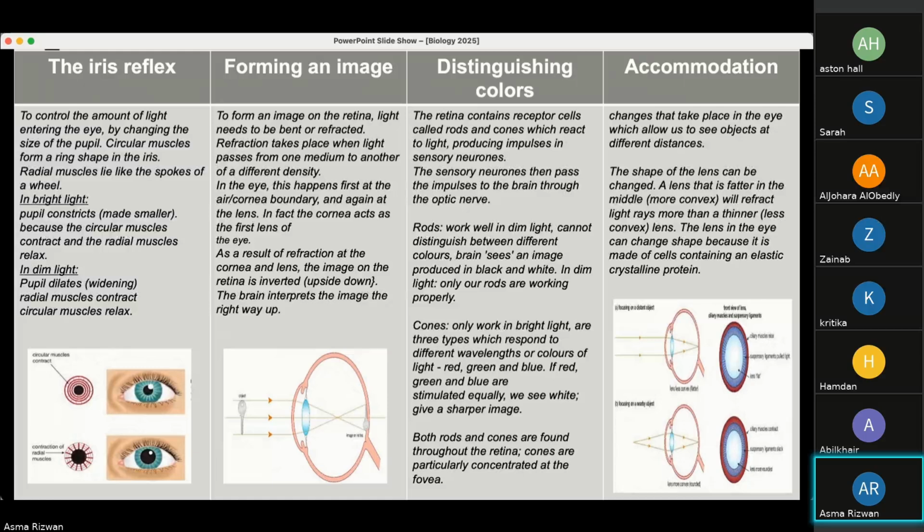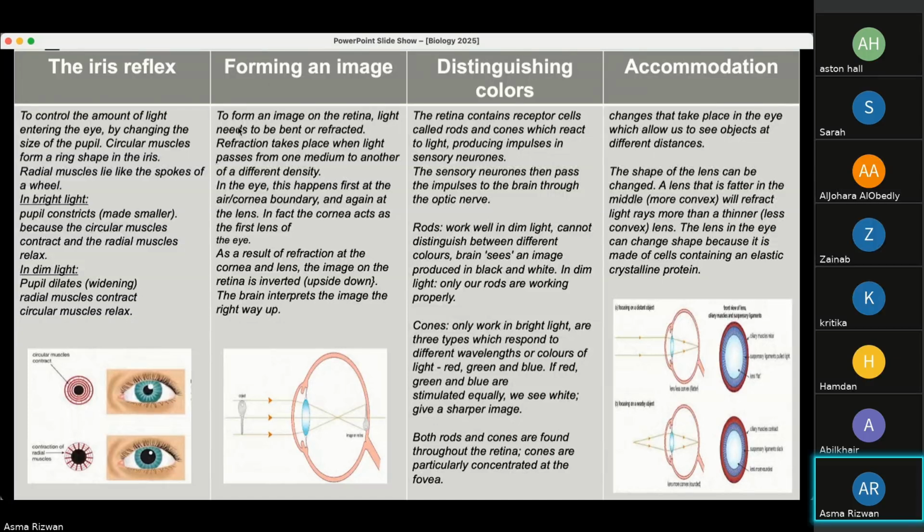so it can hit the lens and the light can be directed onto the retina, and so we can see, and the signals are sent to the brain and it forms an image for us. So in dim light, the radial muscles contract and the circular muscles relax. So the opposite of bright light is happening in dim light.